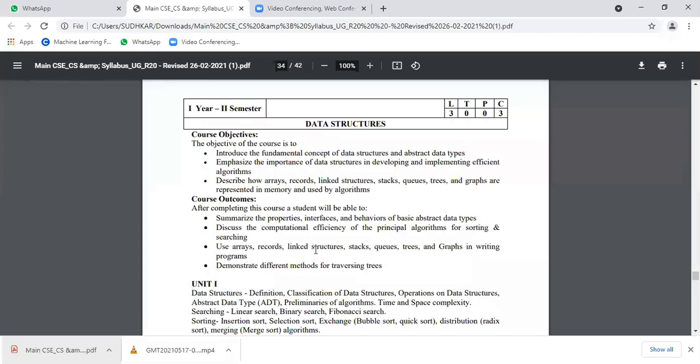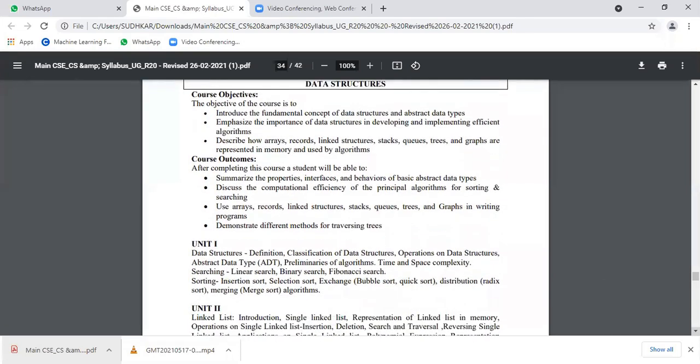Next one, use arrays, records, linked lists, stacks, queues, trees, and graphs in writing programs. So for every data structure, there is a program. By using the program only, we can implement it in the computer system. Compiler can execute this. Demonstrate different methods for traversing trees. So there is a data structure called trees. Trees means on the earth we are seeing trees, but this tree is different from those trees. Trees are also one of the important data structures. By that time I'll tell you the trees concept.